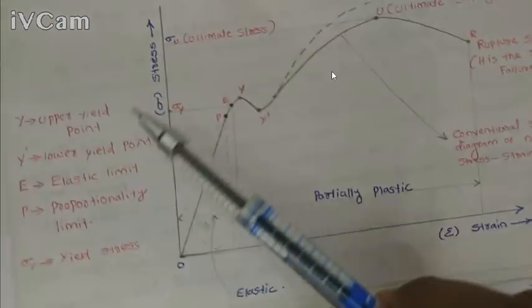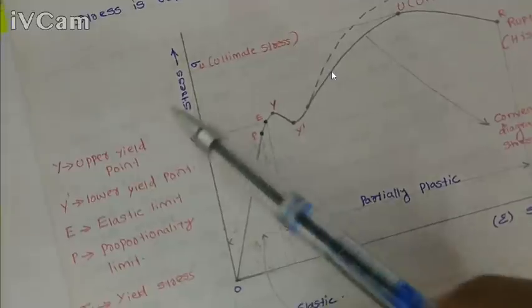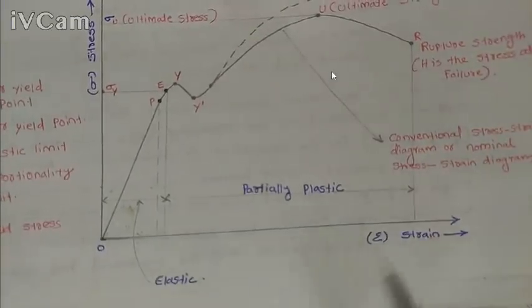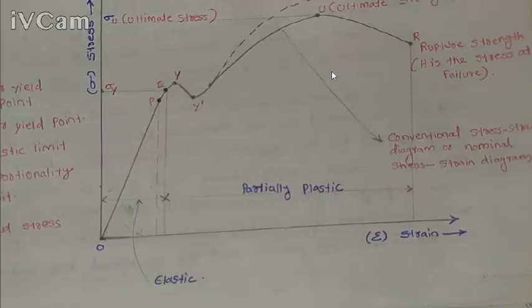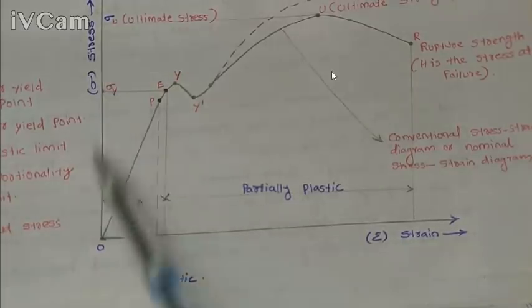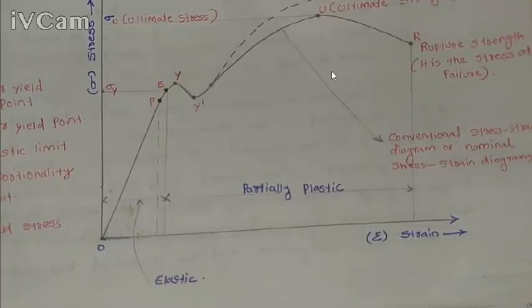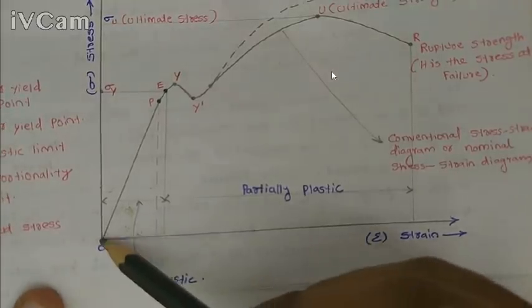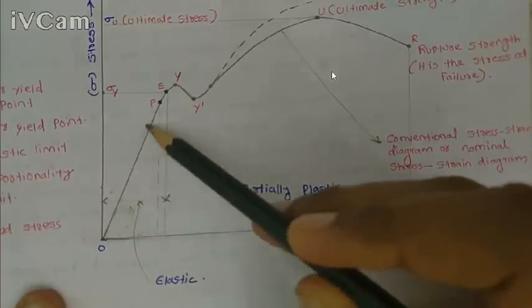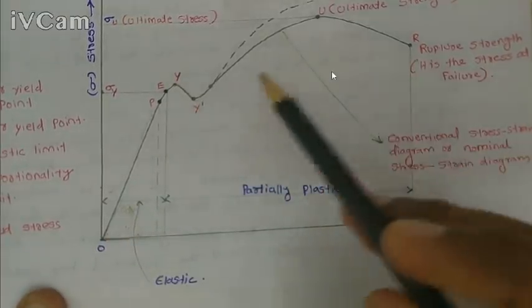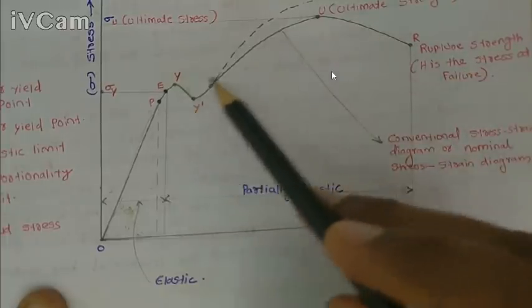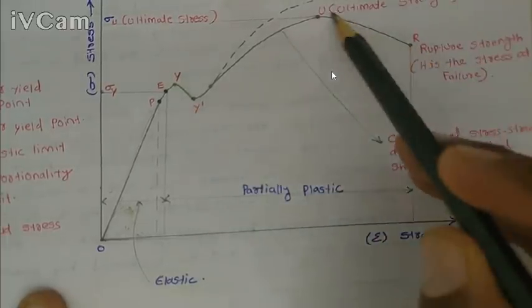The force divided by the original cross section area gives the stress value, and similarly we get the elongation from the extensometer, and the elongation divided by the original length gives the strain value. We can plot this stress strain graph, derived from this UTM testing. This is the stress strain graph. First consider this one, don't consider the dotted one.